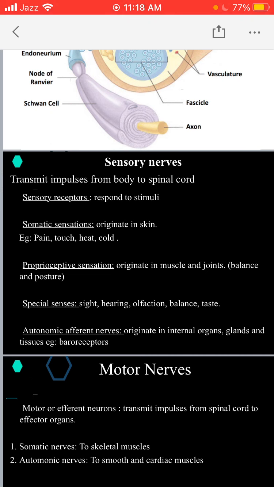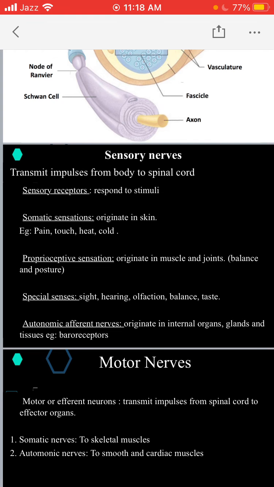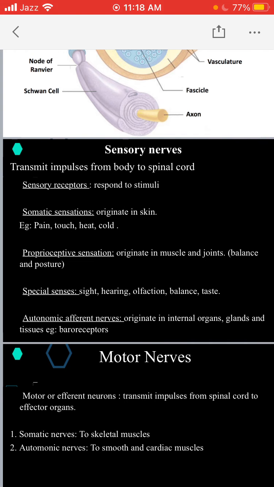Sensory nerves arise from the sensory receptors, and sensory receptors respond to different sensations. And we have three major types of sensations: somatic sensations, proprioceptive sensations, and special senses.